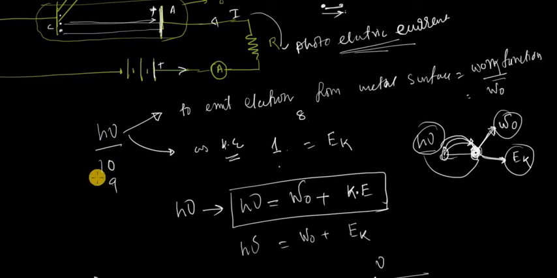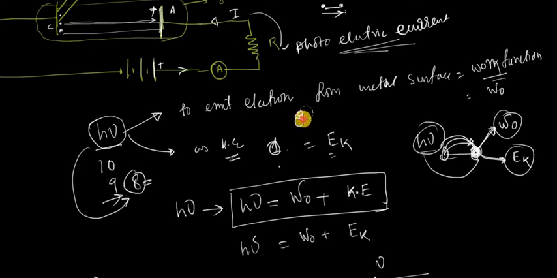Now you reduce further the energy of the incident photon, say to 8. Now your new incident radiation has energy 8, then part of its energy, this 8, is utilized to come out from the metal surface. The remaining part is 0. So the kinetic energy associated with the electron using this radiation of energy 8 is 0, because all of its energy is used for coming out from the metal surface. There is no energy remaining with the electron to have kinetic energy.